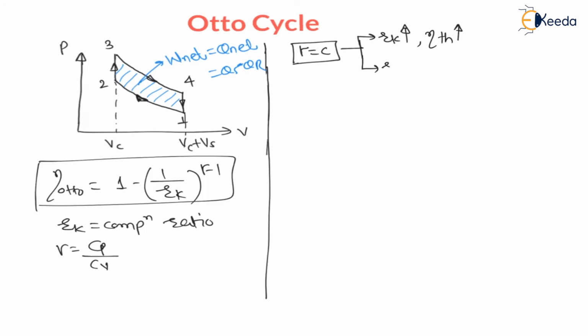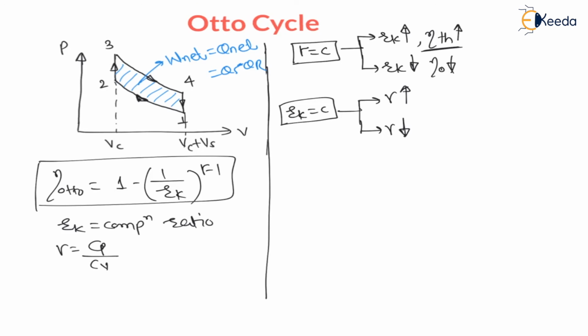And vice versa, as compression ratio goes on decreasing, this factor 1 upon compression ratio goes on increasing, hence 1 minus this goes on decreasing, therefore efficiency of Otto cycle goes on decreasing. Efficiency of Otto cycle is also called thermal efficiency, right? The other factor is that if Rk, the compression ratio, is kept constant, then we can vary gamma, we can increase gamma or we can decrease gamma.